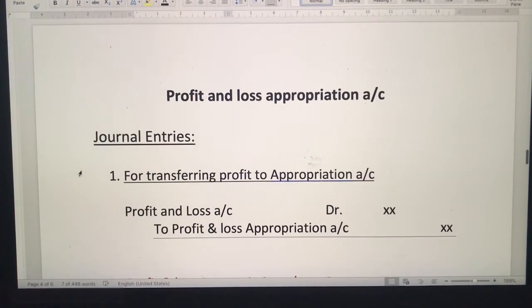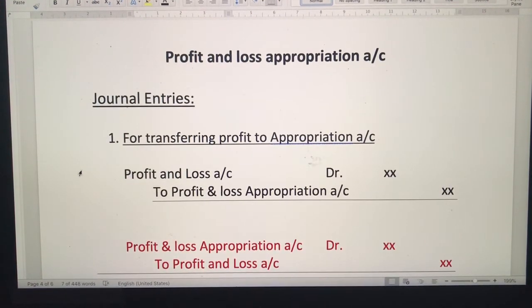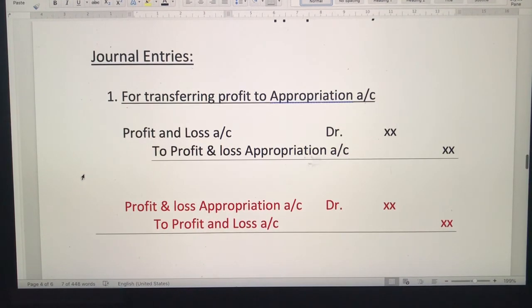Okay, next is your appropriation account. The account I'll teach you later, because you need to learn the format, plus you need to learn the journal entries as well. Journal entries are given in your textbook, but I'm just quickly going through the entries, and hopefully this will not be difficult for you because you have done journal entries in 11th.